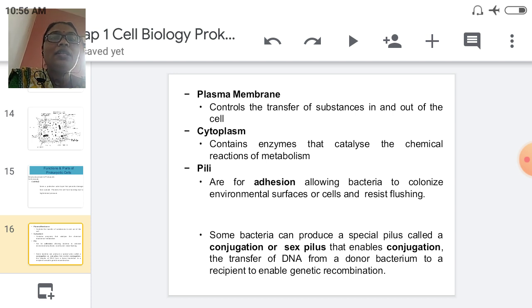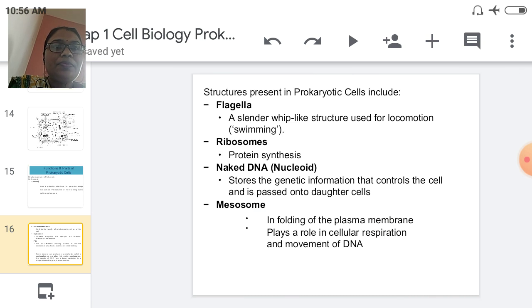Then going toward the pili. What is meant by the pili? For adhesion, allowing bacteria to colonize the environmental surface of cells, pili are used. Some bacteria have special pili called conjugation or sex pili. Pili, singular pilus, are used for conjugation.